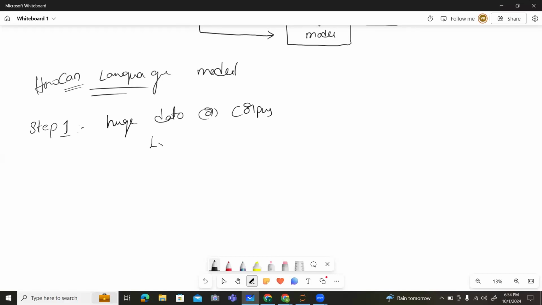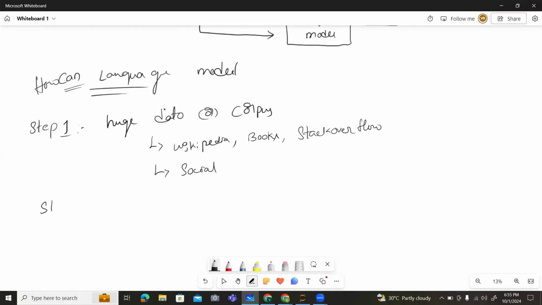You need to collect from various platforms like Wikipedia, or from books, or from Stack Overflow. These are the different types of websites we have in real time. Or you can collect from social media related sources also. This is step one to build your own language model: you need to collect a huge amount of data.